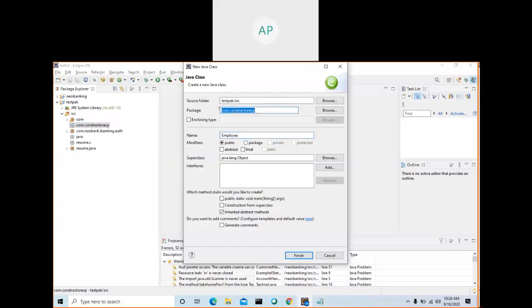This is the package, com dot constructor exp something. The source folder is src, and the project is test pack. If you want the public static void main method, choose this option and click Finish. So let me click Finish.